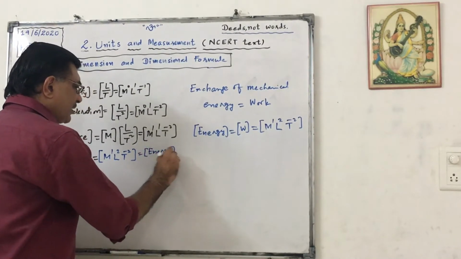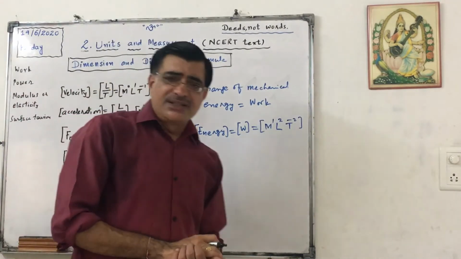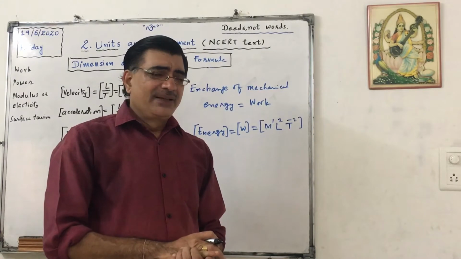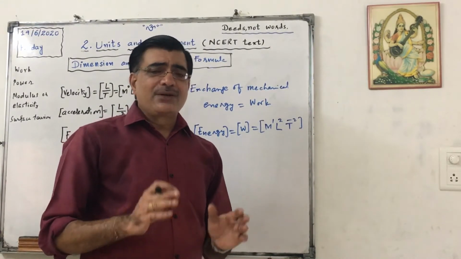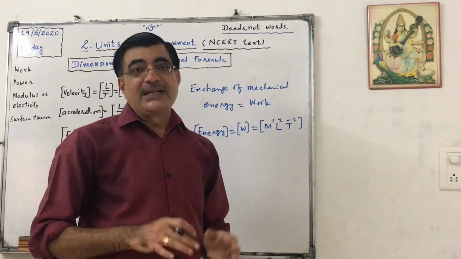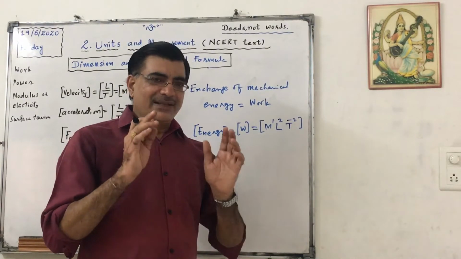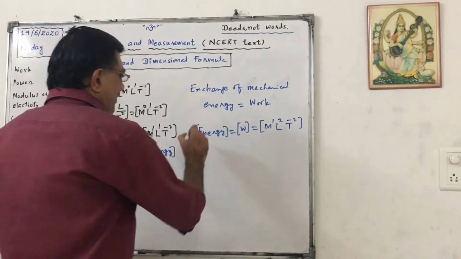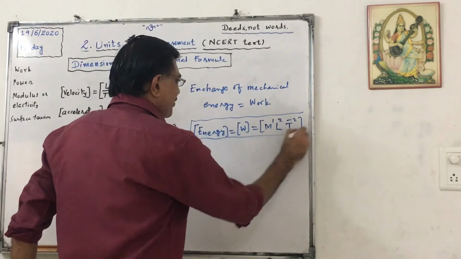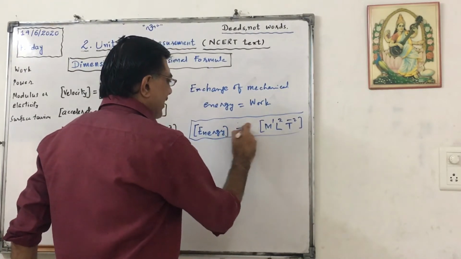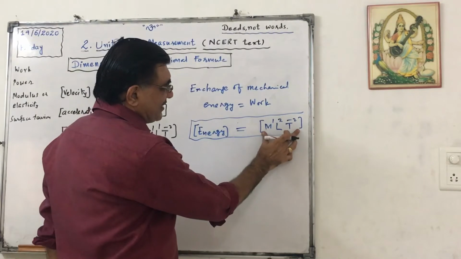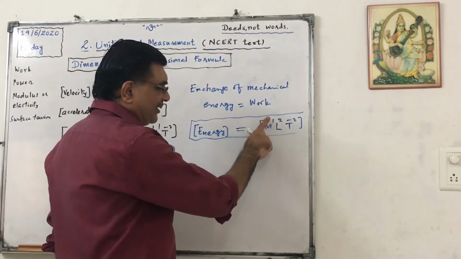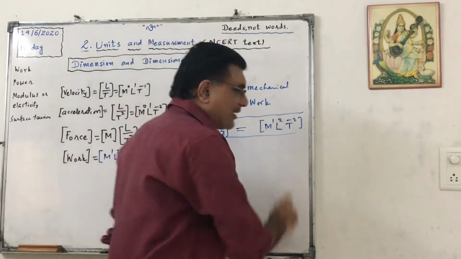Now there are different forms of energies: potential energy, kinetic energy. All forms of energies have the same DF, like work, that is M raised to 1, L raised to 2, T raised to minus 2. Again, this is called the dimensional equation for energy. This is called the dimensional formula. Again in energy, the dimension of mass is 1, length is 2, time is minus 2.